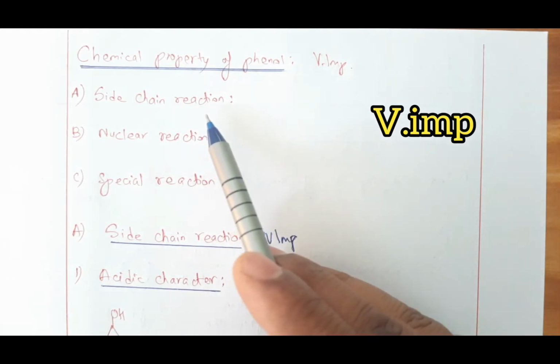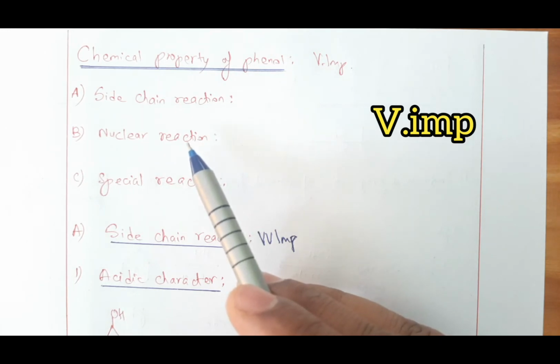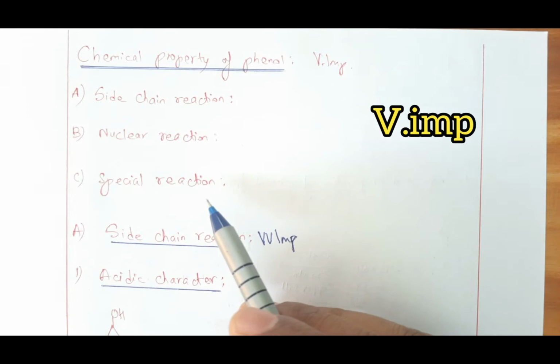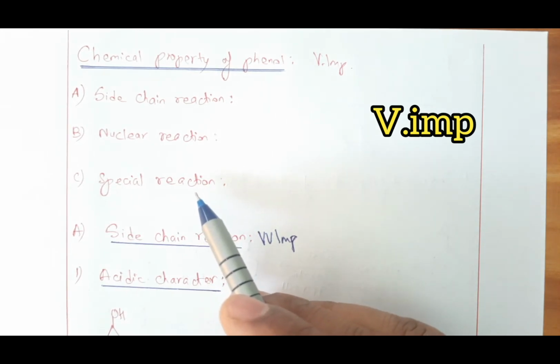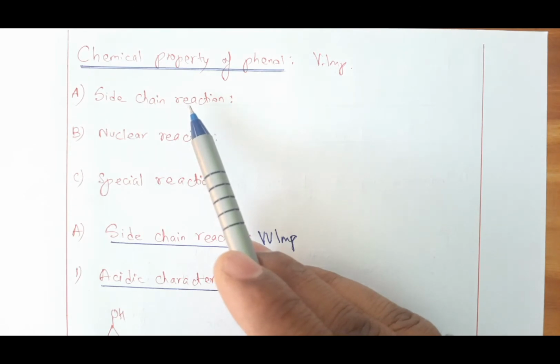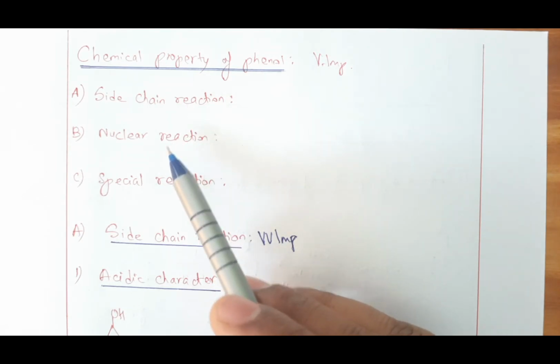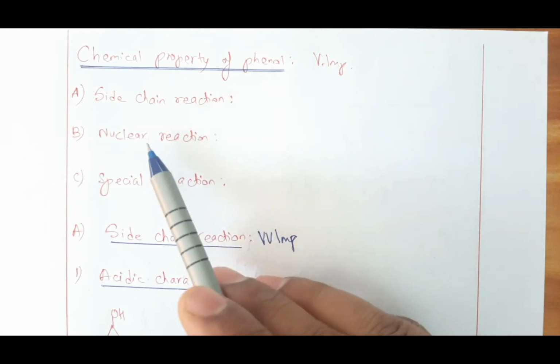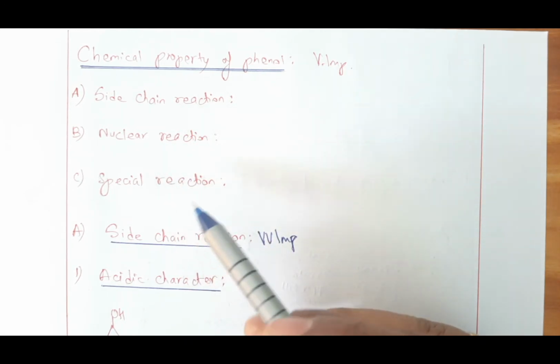Hardly any compound has a special reaction, but phenol does have a special reaction. What is that? We will see later on. So first we will discuss side chain reaction, then nuclear, then the special reaction of phenol. But what is this side chain reaction? What does nuclear reaction mean? That we have to see first.